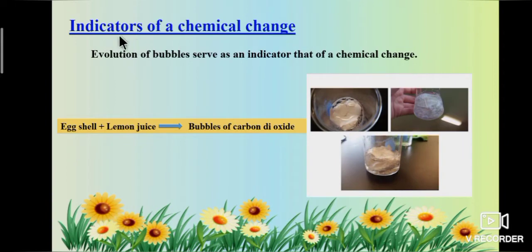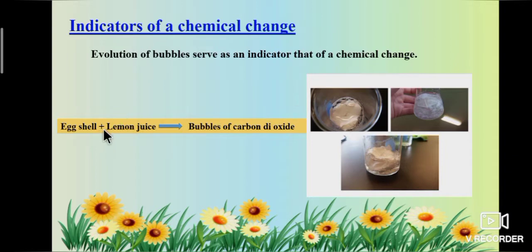Now we are going to study about indicators of a chemical change. Let's see some examples. Take some broken pieces of eggshell in a test tube and add lemon juice to it. You could see bubbles of carbon dioxide evolving in the test tube. This is because of the chemical change between the two. Hence, we can say that evolution of bubbles serves as an indicator of a chemical change.